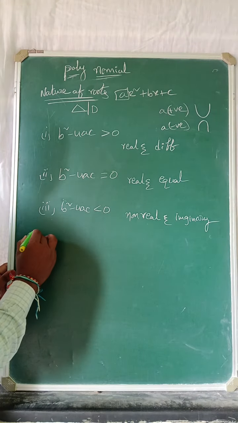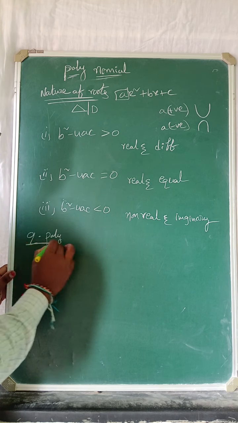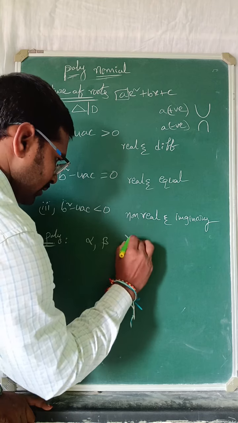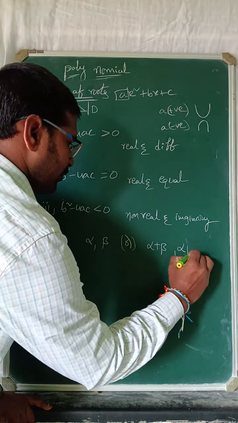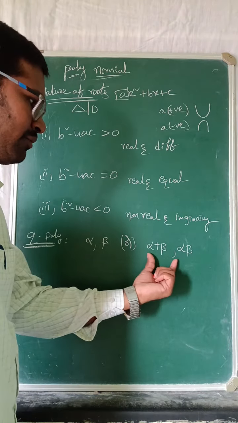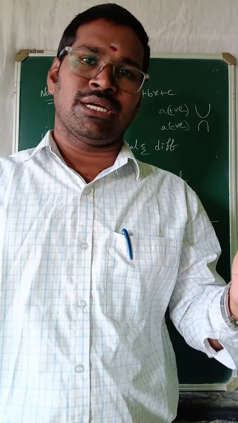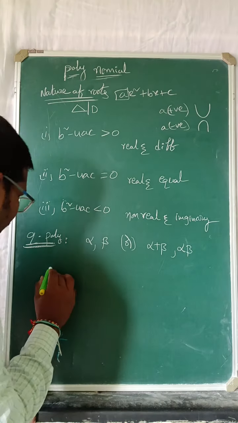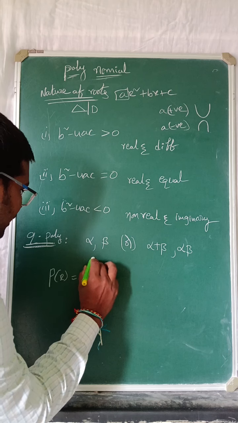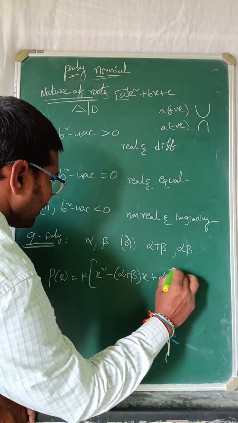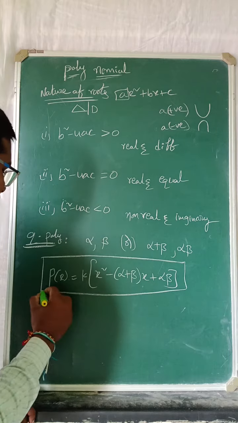And coming to the point, how to find the quadratic polynomial. Suppose they give alpha and beta, or alpha plus beta and alpha beta. If they ask differently, suppose they give zeros, we can find the sum of the zeros and the product of the zeros and substitute. First of all, the quadratic polynomial p of x equals k of x square minus alpha plus beta into x plus alpha beta. This is the quadratic polynomial finding formula.